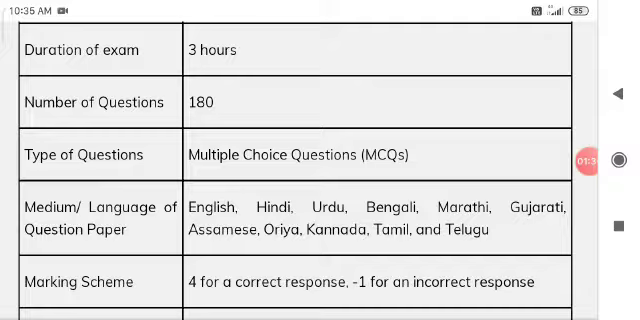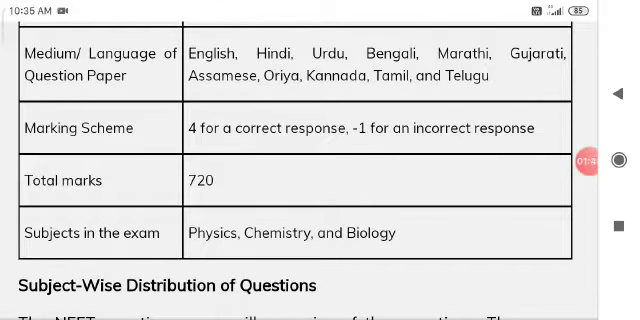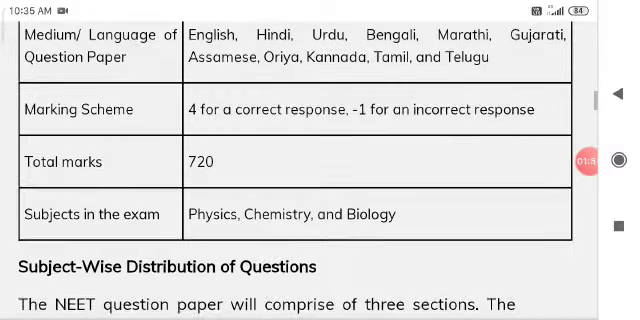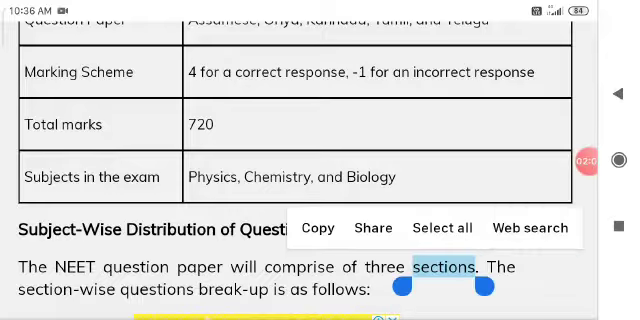The total number of questions is 180. Type of questions is multiple choice questions only. Medium or language of question paper: it will be in English, Hindi, Urdu, Bengali, Marathi, Gujarati, Assamese, Oriya, Kannada, Tamil and Telugu. Marking scheme: for a correct response they will give 4 marks, and for an incorrect response they will reduce 1 mark. Total marks is 720. Subjects in exam: physics, chemistry.